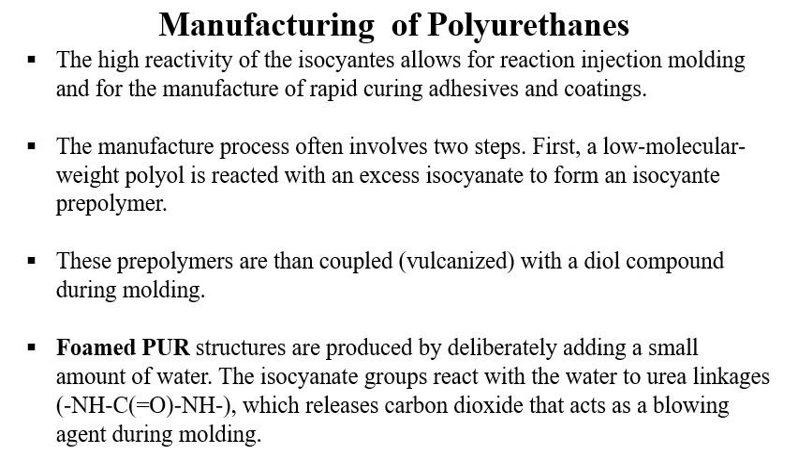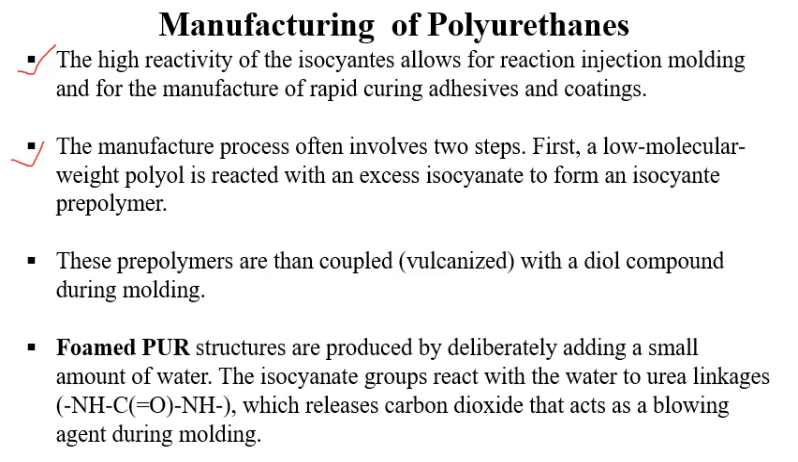Next is the manufacturing of polyurethane. It is very important to understand how polyurethane is manufactured. The first point says the high reactivity of the isocyanate allows for reaction injection molding and for the manufacture of rapid curing adhesives and coatings.